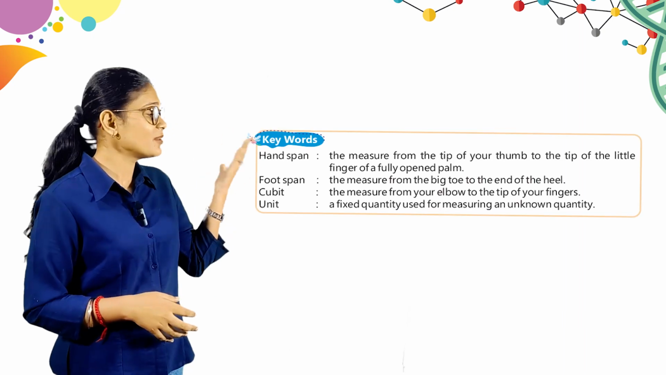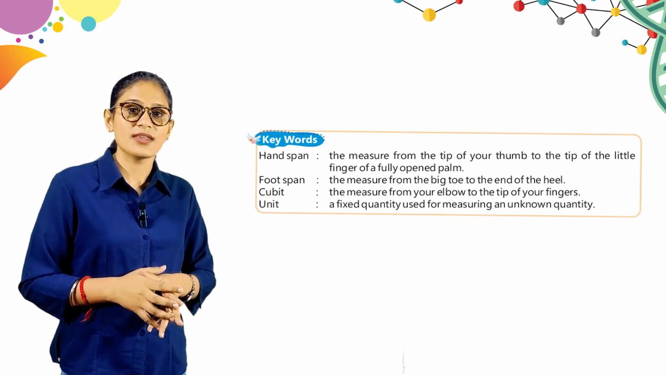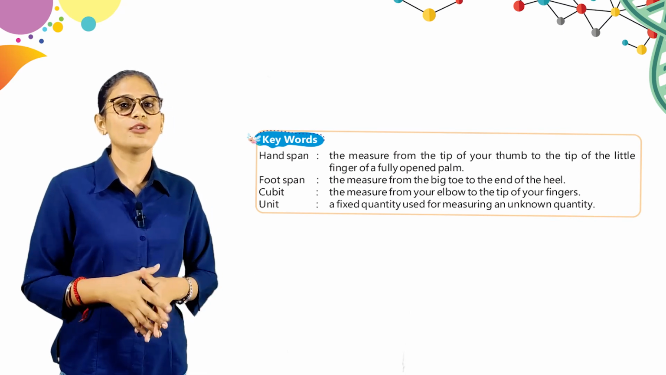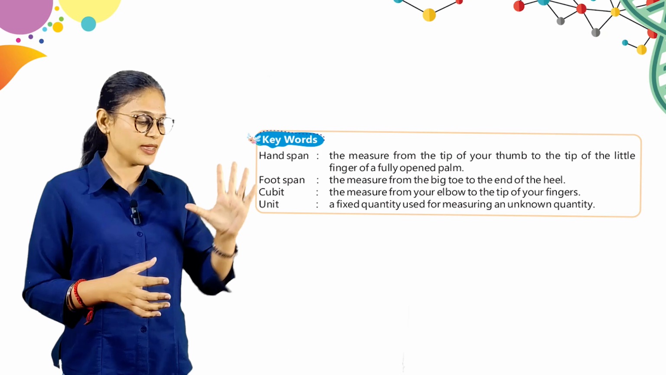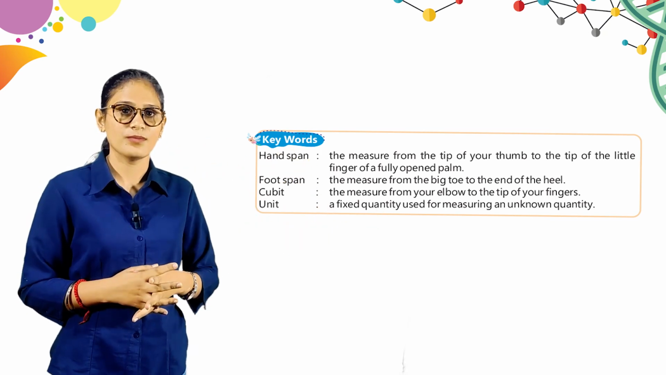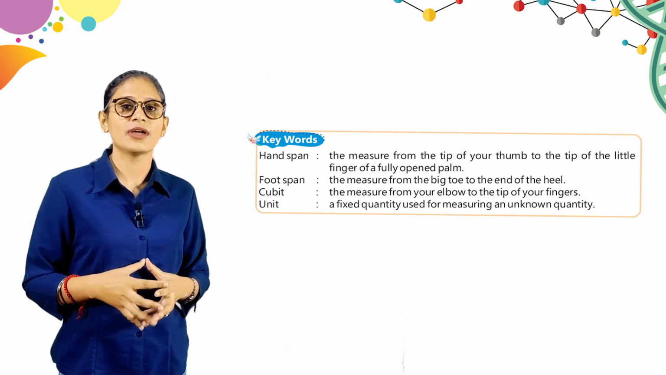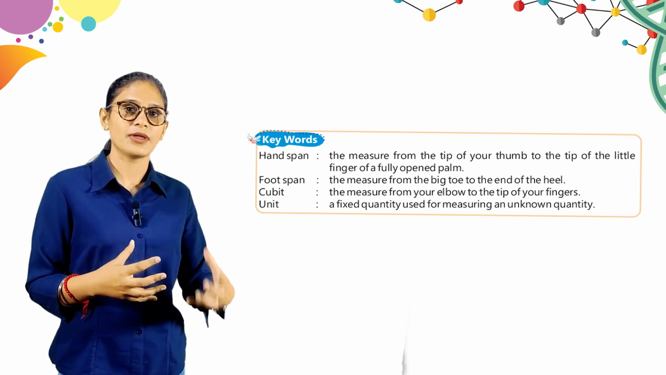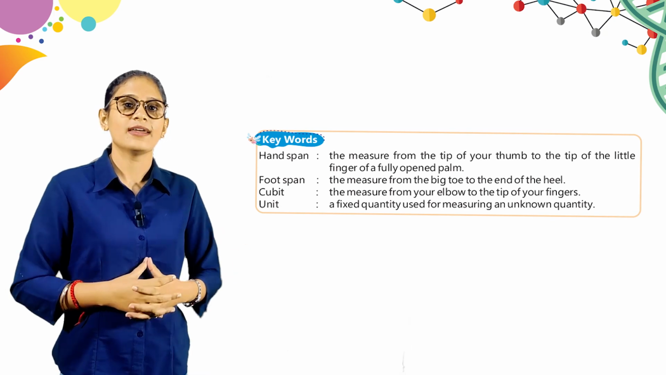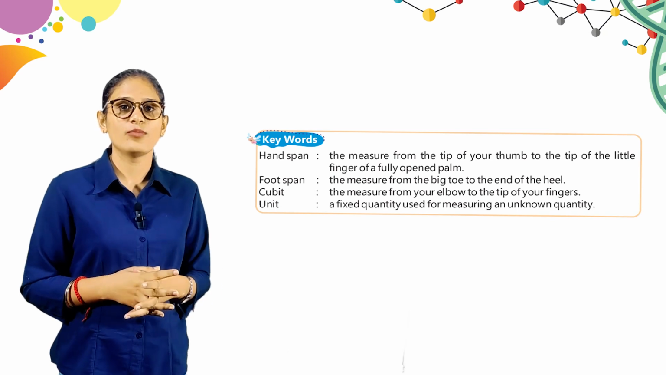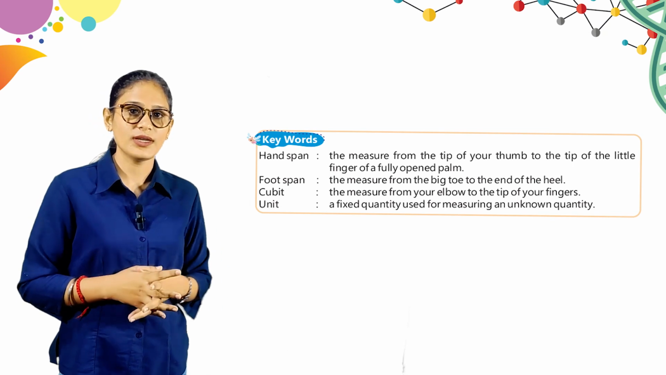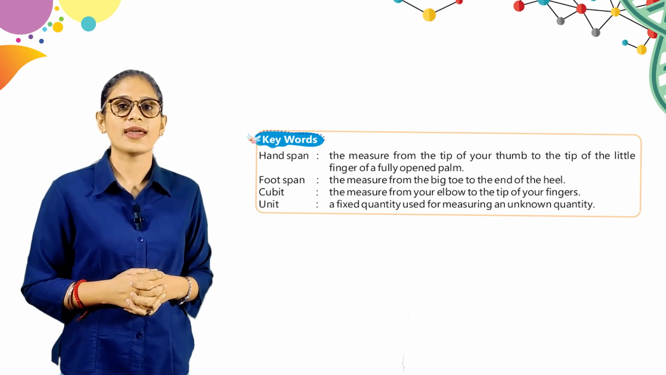Here are some keywords. Hand span: the measure from the tip of your thumb to the tip of your little finger in a fully open palm. That means if you measure something like this, this is the hand span. Foot span: the measure from the big toe to the end of the heel. When you measure something from your big toe to the end of the heel, that is foot span. Here is cubit: the measure from your elbow to the tip of your fingers. That means from here to here. This is cubit.